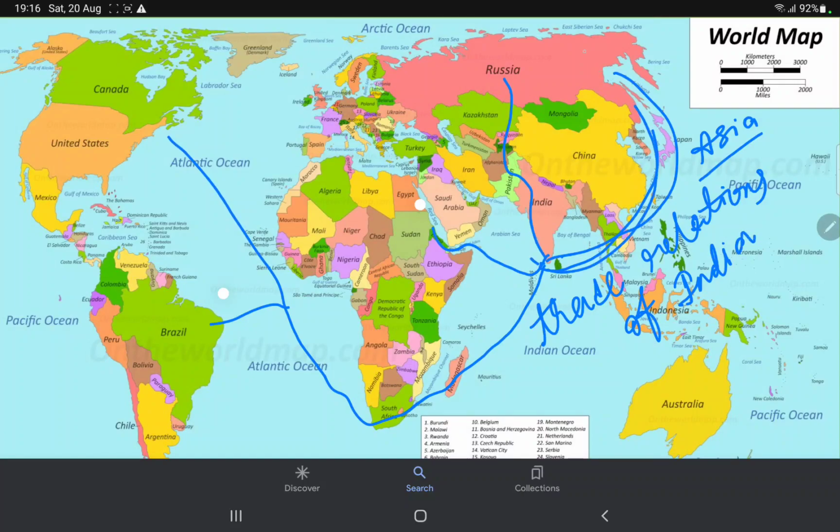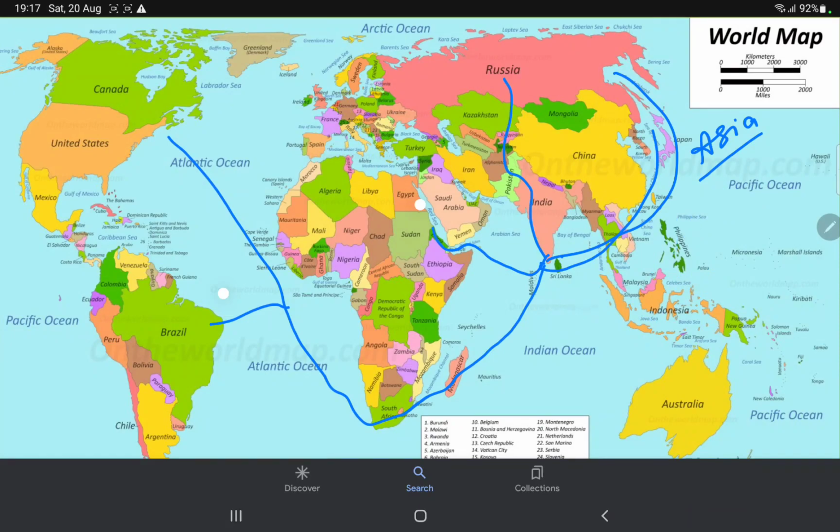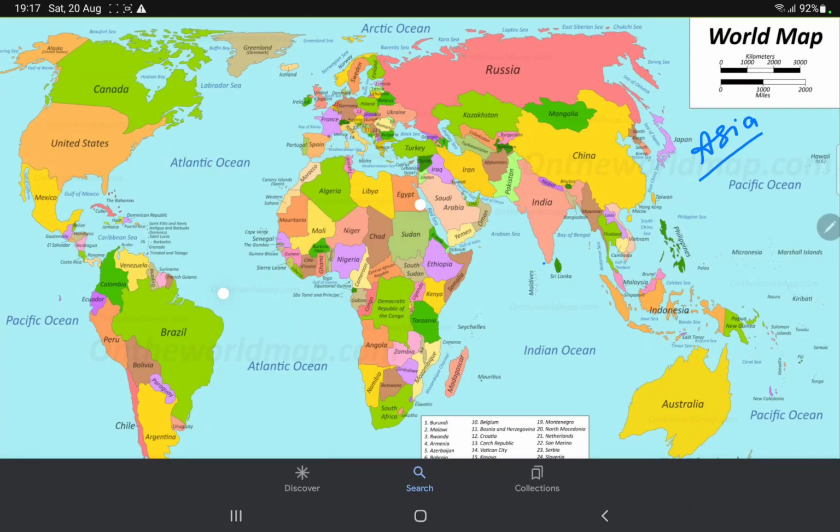We can export and import through these routes. These are trade routes of India. We can do trade through these routes. That's why they are known as trade routes of India. Okay.